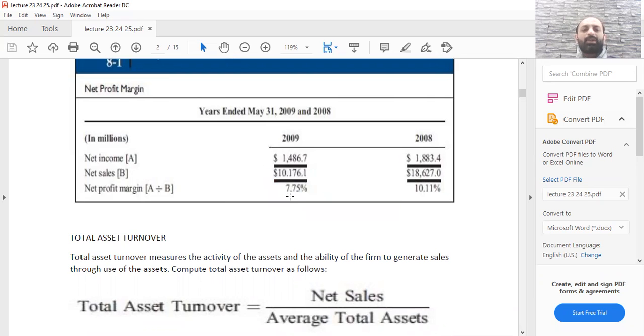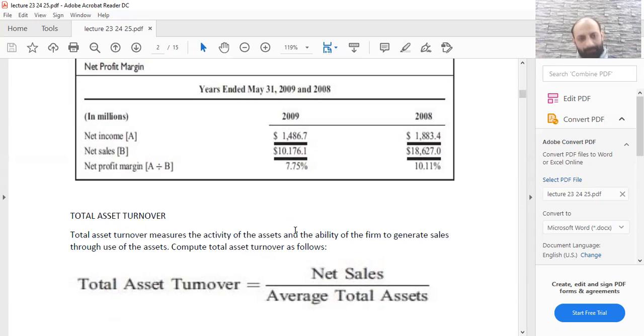So this 7.75% means that for every $1 of sale that Nike did, it had a profit of 7.75% in it. Or we can say that since $1 is equal to 100 cents, it had a profit of 7.75 cents against every $1 of sale that it did.